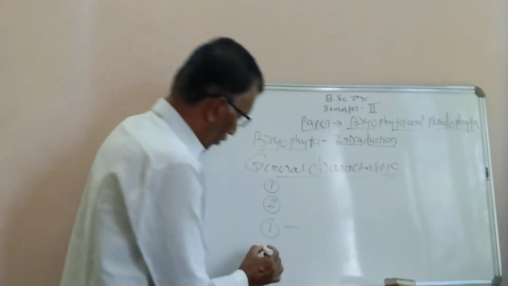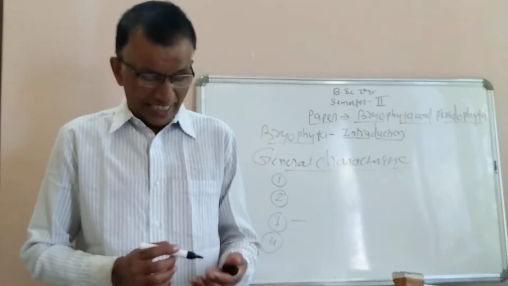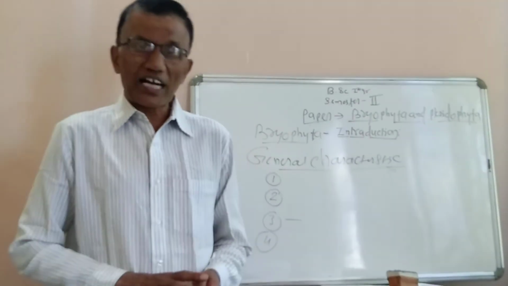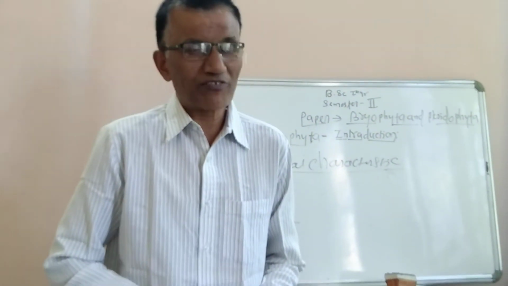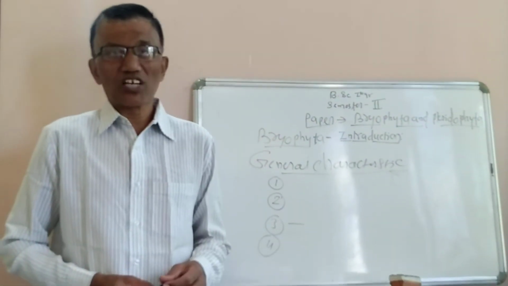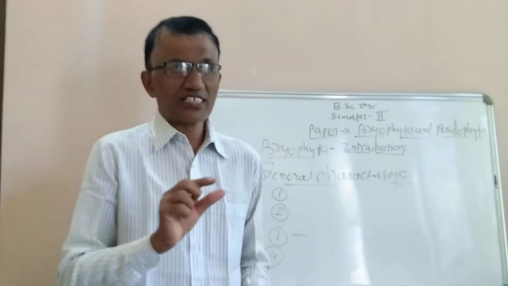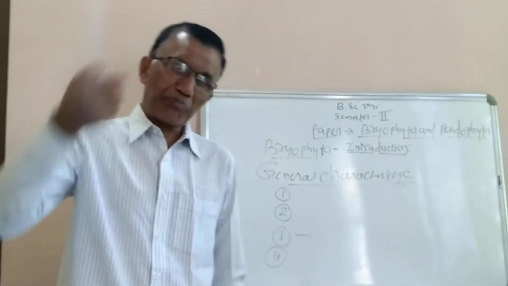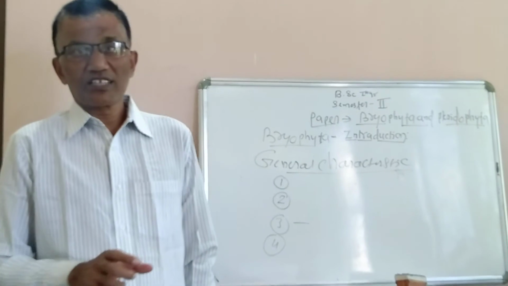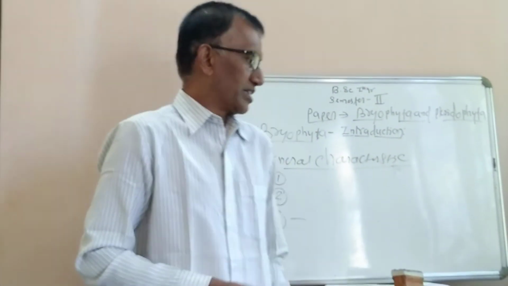Now, the fourth important characteristic of bryophyta is that they show a very important alternation of generations, that is gametophytic phase and sporophytic phase. Here the gametophytic phase is longer, the haploid one, and the sporophytic phase is very short, and it is dependent on the gametophytic phase for both nutrition as well as development.